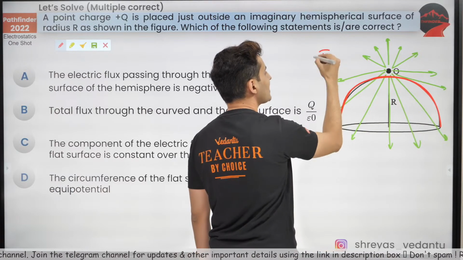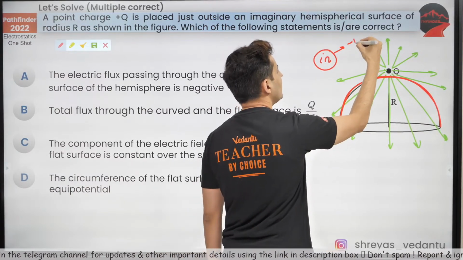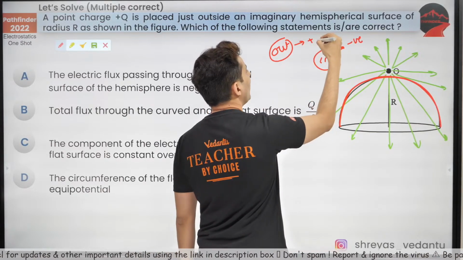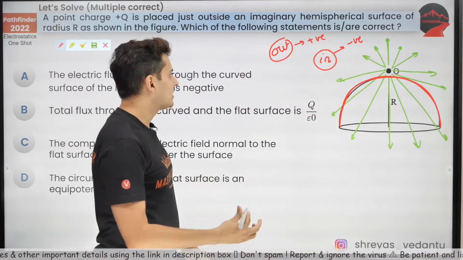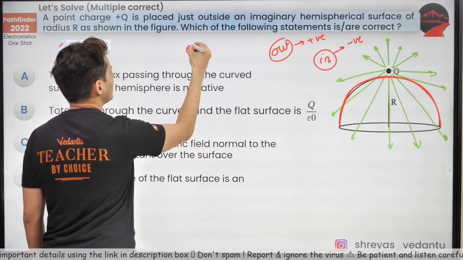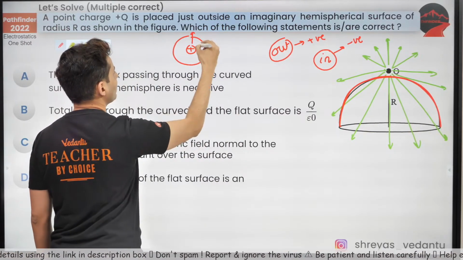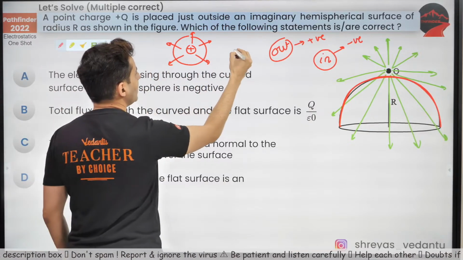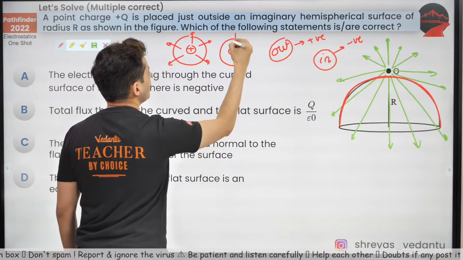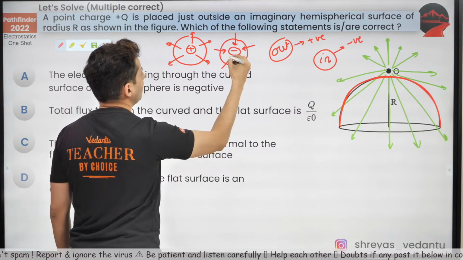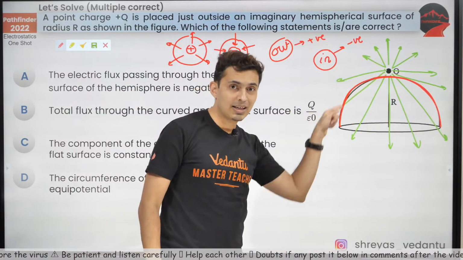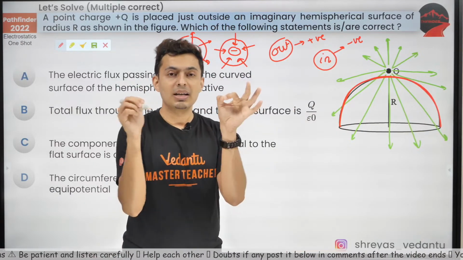Whenever field comes in, that is negative, and whenever it goes out, it is positive. You would know this because if I take a positive charge and a Gaussian surface, field lines will come out of it, so the flux is positive. If I have a negative charge, then the field lines will come in, and the net flux is negative. So whenever you have a closed surface and field lines are coming inside of it, then it is negative.